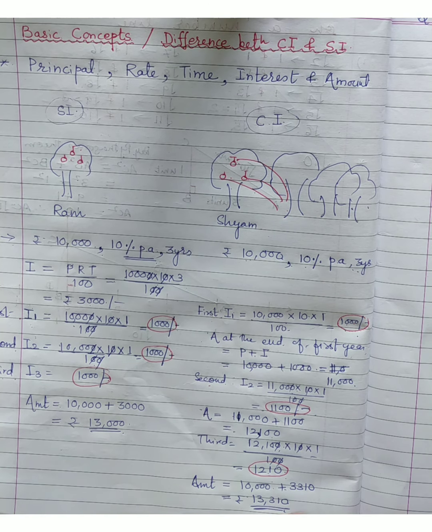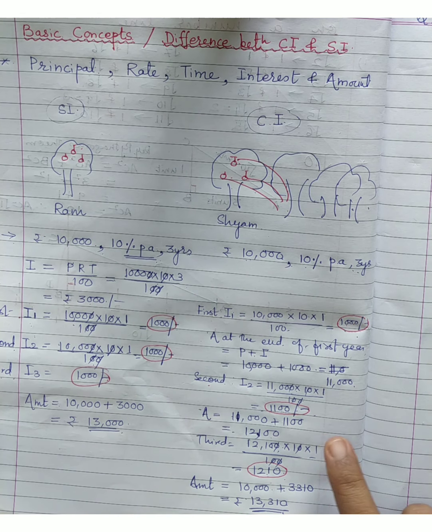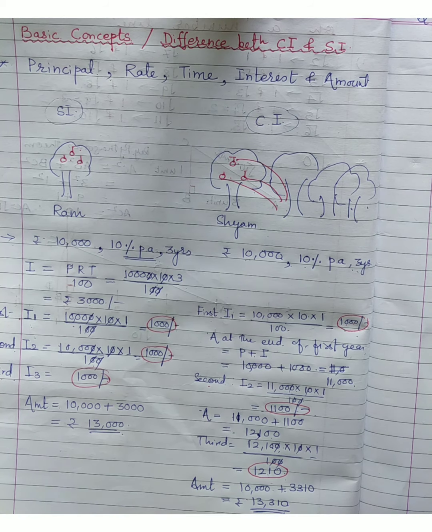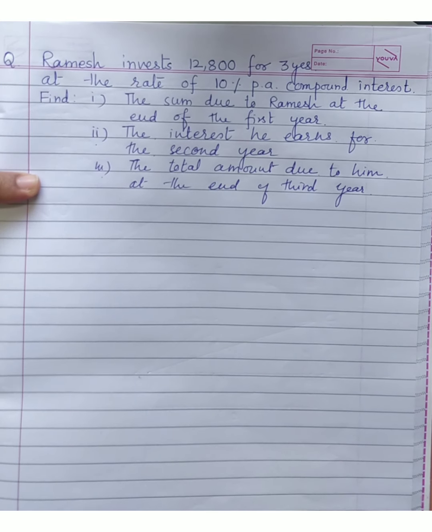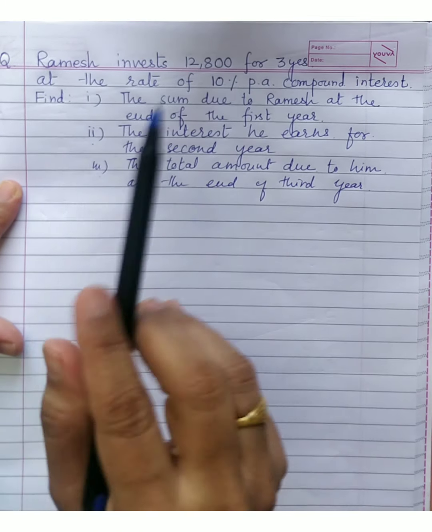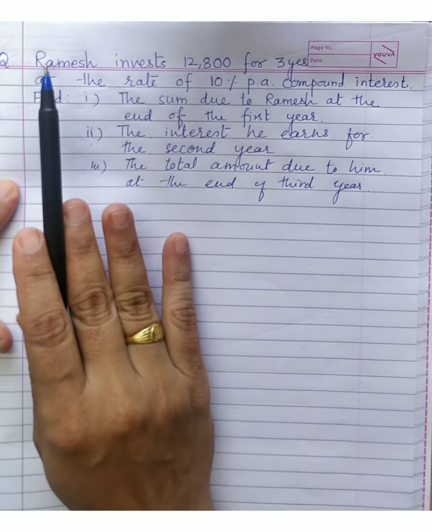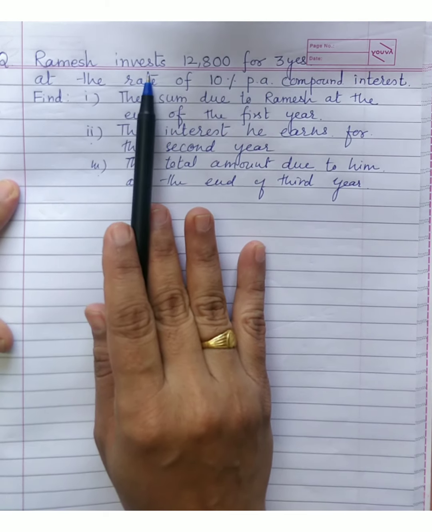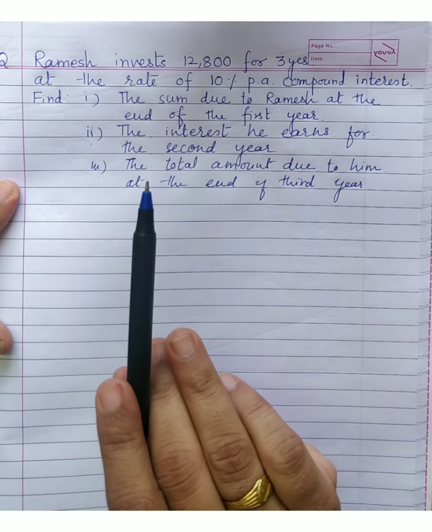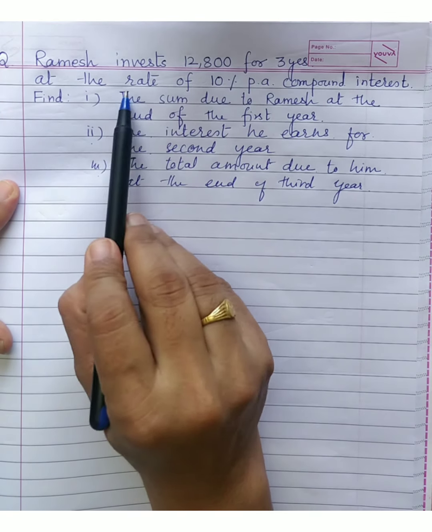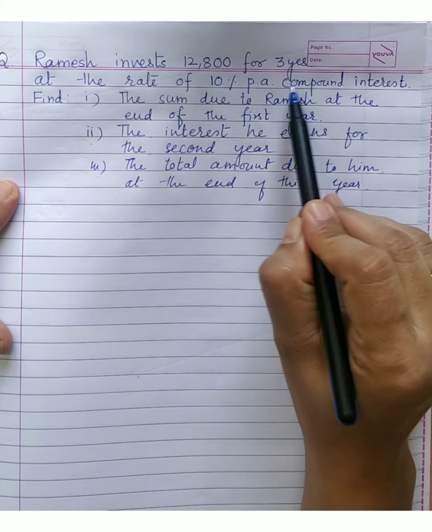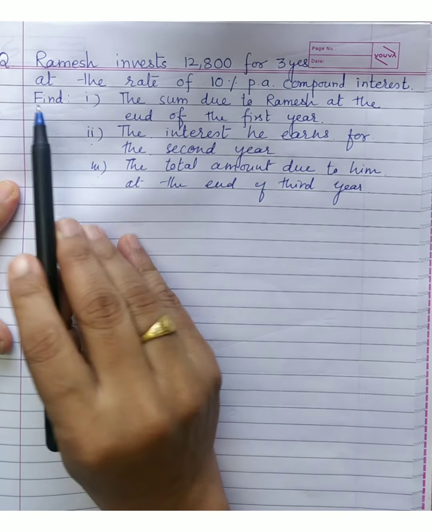I hope that the procedure and the difference between the calculation of the two interests is clear to all. Solve one question and see how, when the terms are clear, the sums become so easy. First let us read this question. Ramesh invests rupees 12,800 for 3 years at the rate of 10% per annum compound interest. So this is important, we should know what we are doing.